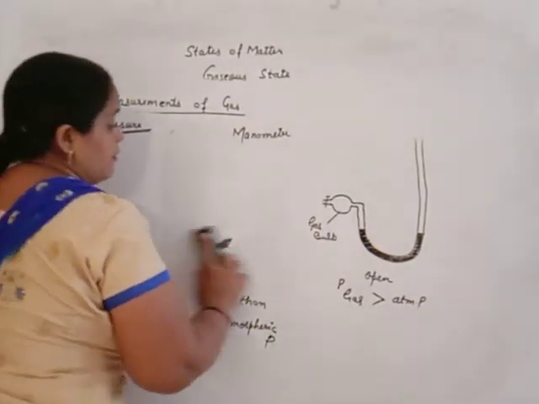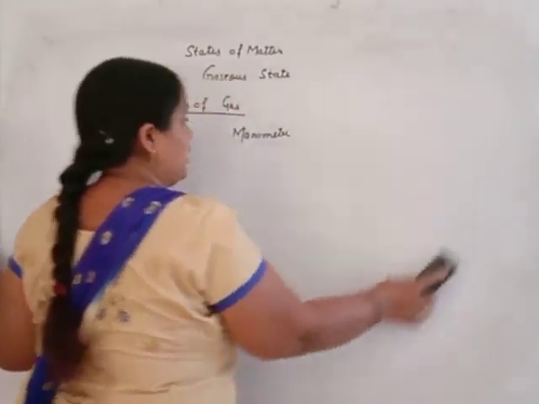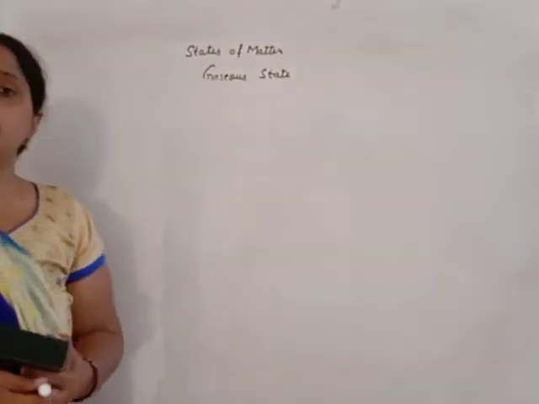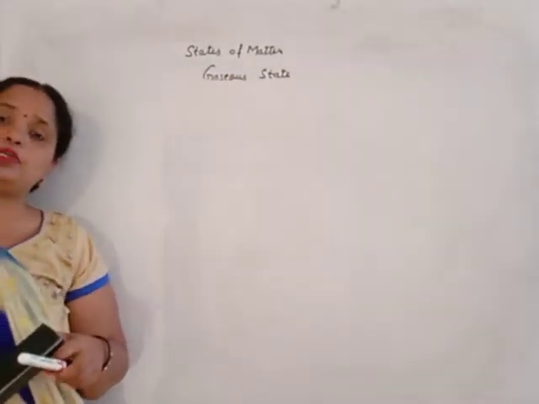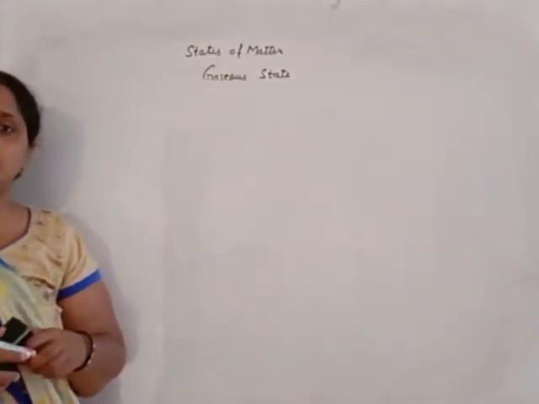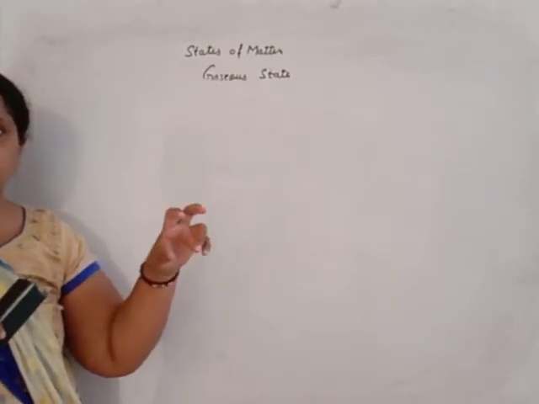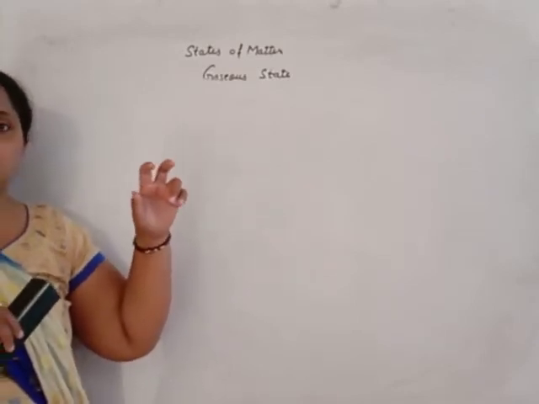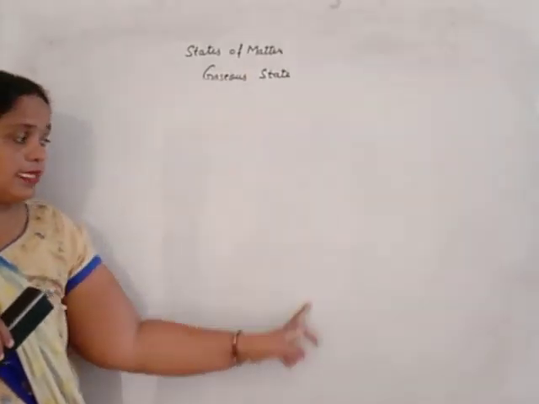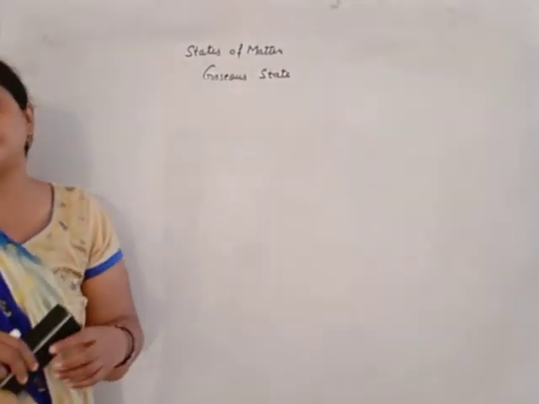The reason is that the density of mercury is very high, and density is inversely proportional to the height of the column. If the density of mercury is high, that means the height of mercury in the vertical column is less. It is inversely proportional to the height.